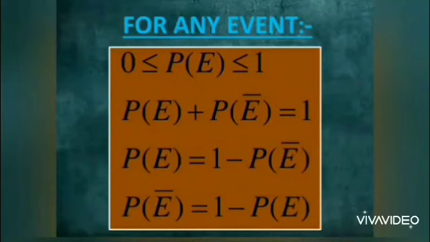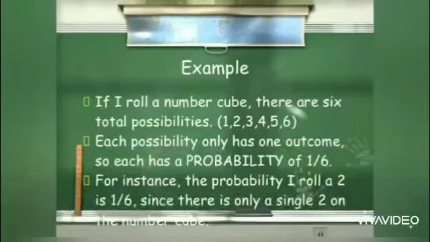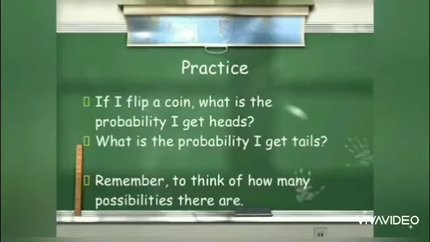Here P(E bar) is the probability of non-occurrence of that event E. Let's understand this with an example. If you want to find out the probability of getting a 2 on a dice or cube, the total possible outcomes are 1, 2, 3, 4, 5 or 6, total 6. And the favorable outcome is only 1, getting a 2. So the probability will be 1 by 6.